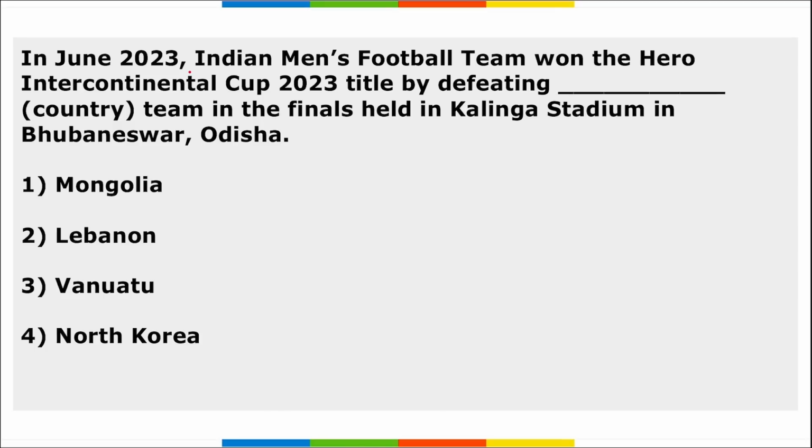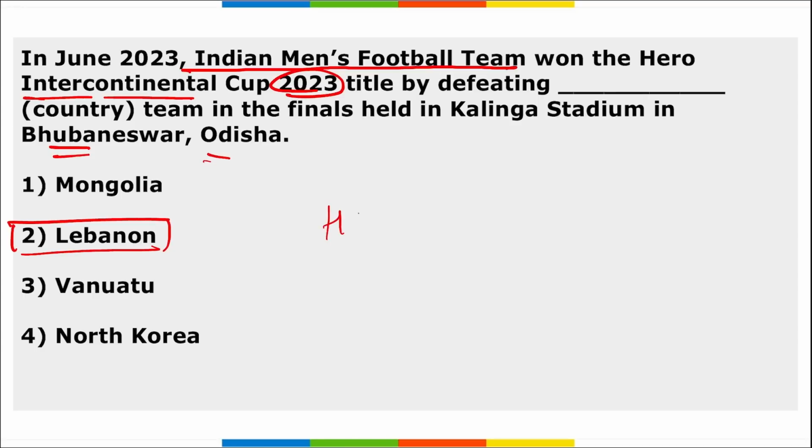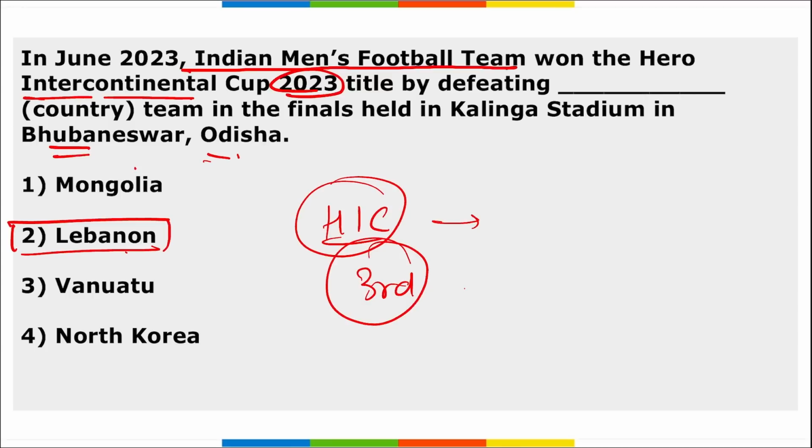Right. Next, the Indian men's football team won the Hero Intercontinental Cup 2023 by defeating Lebanon in the finals. The event was held at Bhubaneswar, Odisha. Correct. The Indian men's football team, also known as the Blue Tigers, won the Hero Intercontinental Cup. They defeated Lebanon in the final, and this was the third edition of the Hero Intercontinental Cup, held from 9 to 18th of June.